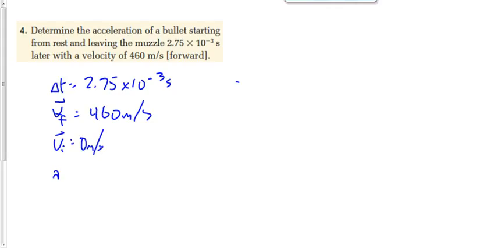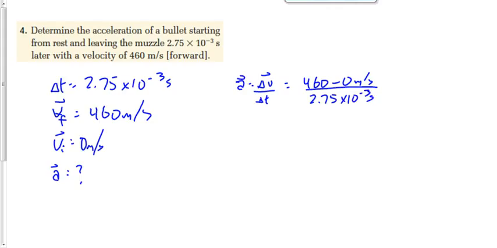We're looking for the acceleration here. We're just going to go back to that basic acceleration equation, I think, and say a is equal to delta v over delta t. Delta v is vf minus vi, 460 minus 0, over delta t of 2.75 times 10 to the negative 3. And what do we end up getting for that value? Who's got that? 272 meters per second squared, which we should round to how many digits? 3 digits, yeah. So we're going to say 1.67 times 10 to the 5 meters per second squared.